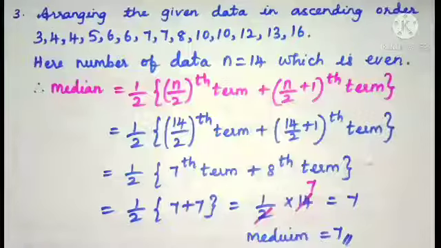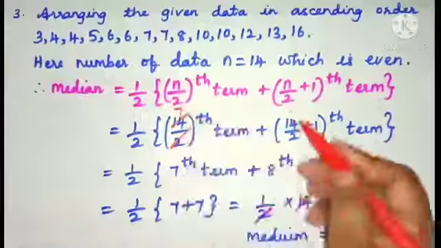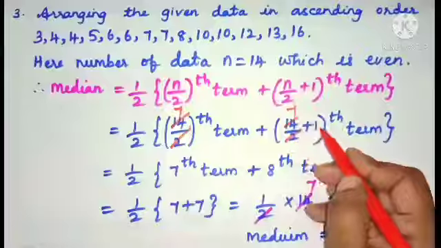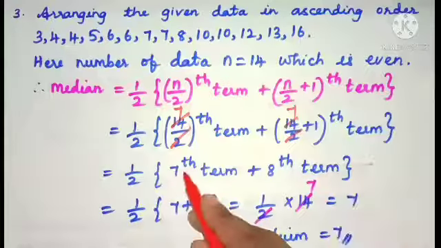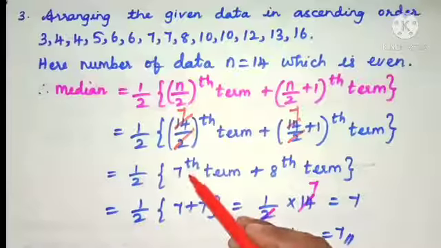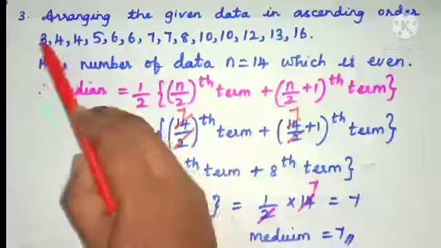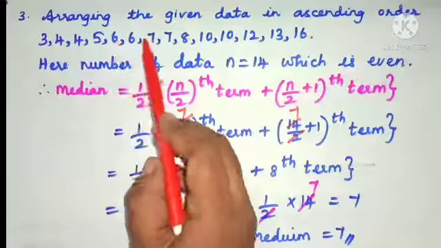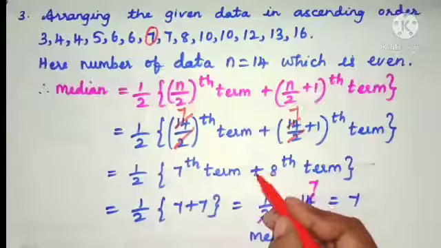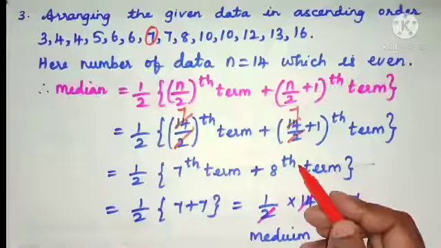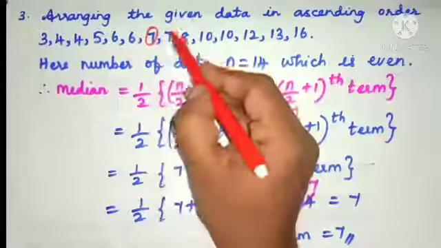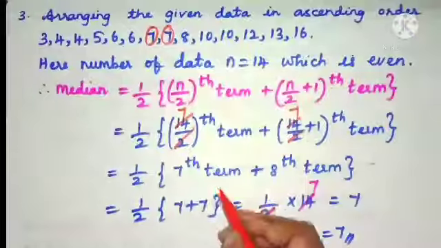So cancelling 14 and 2, we get 7. 7th term, and here 7 plus 1 is 8. 8th term. 7th term plus 8th term. So, in the next step, which number is in the 7th term? 1, 2, 3, 4, 5, 6, 7. It is 7. Write down 7. Plus, put the sign. And 8th term. Which number is in the 8th term? 1, 2, 3, 4, 5, 6, 7, 8. That is 7. So, write down 7.